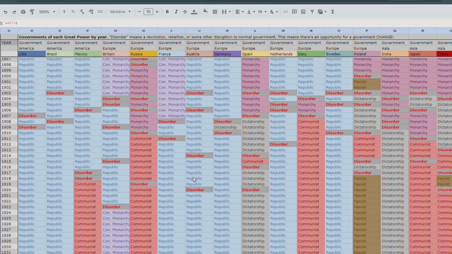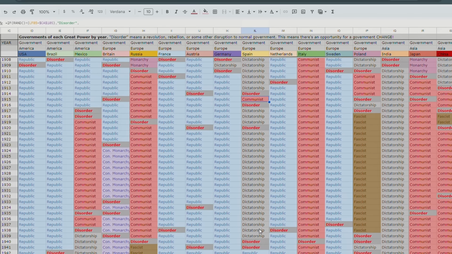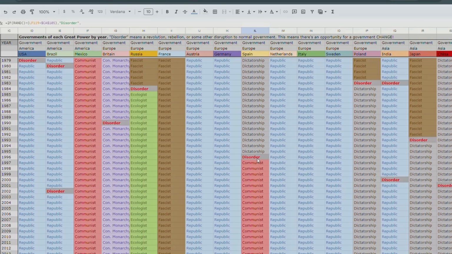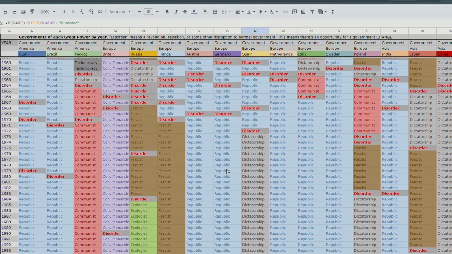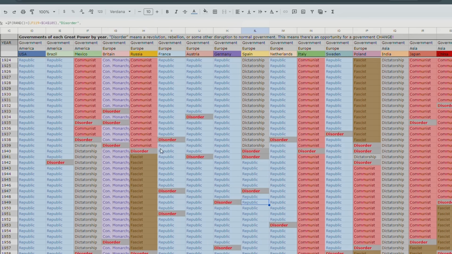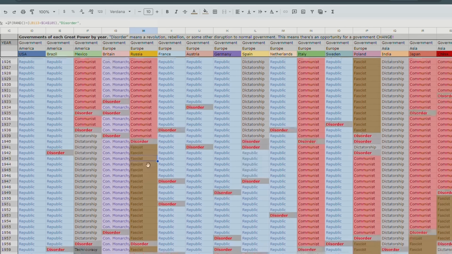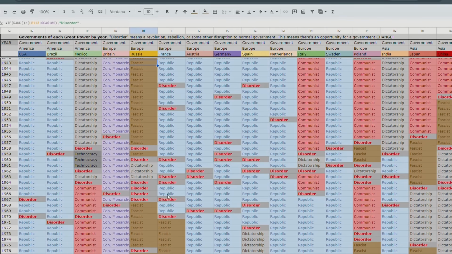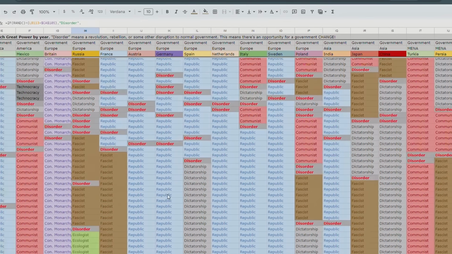So Spain, if you remember, was a monarchy again, then it became a dictatorship in the early 1900s. Briefly communist, dictatorship again, then a republic, so it became liberal again, but then dictatorship, communist, and so on. And there are, of course, fascism is another government type, dictatorships, which I just mentioned, technocracy, and then let's see, any ecologist governments?